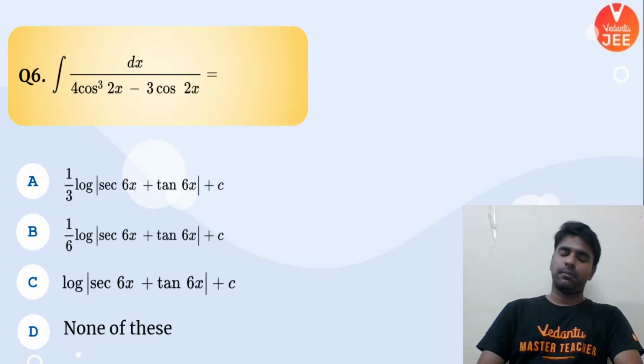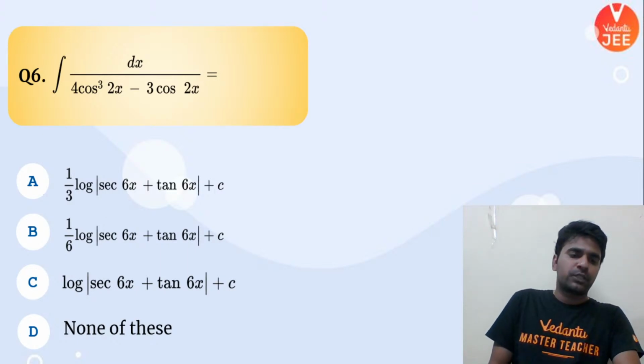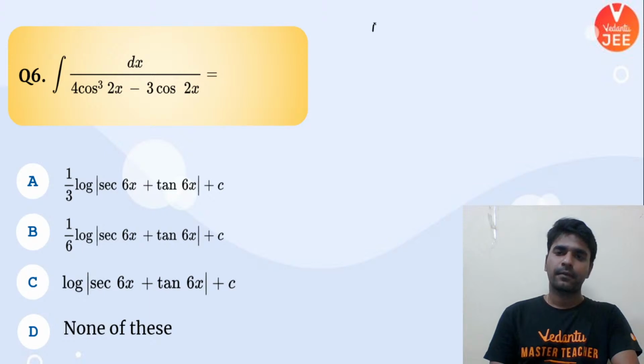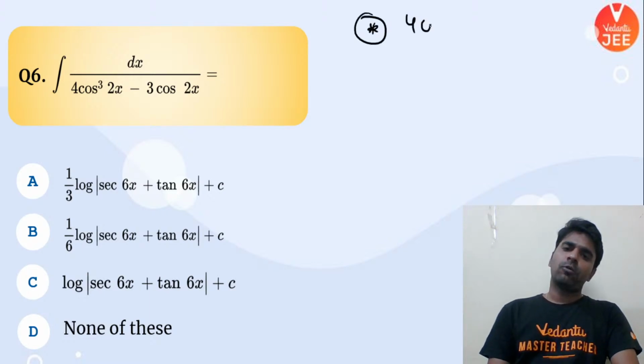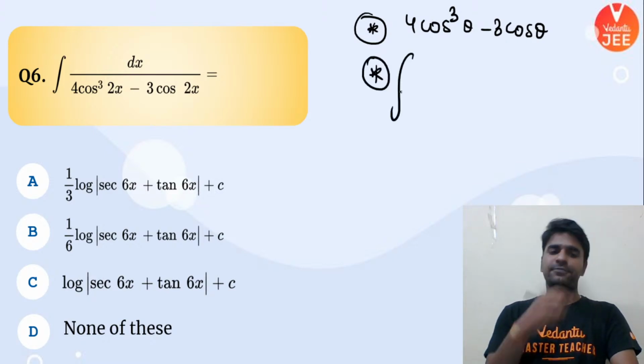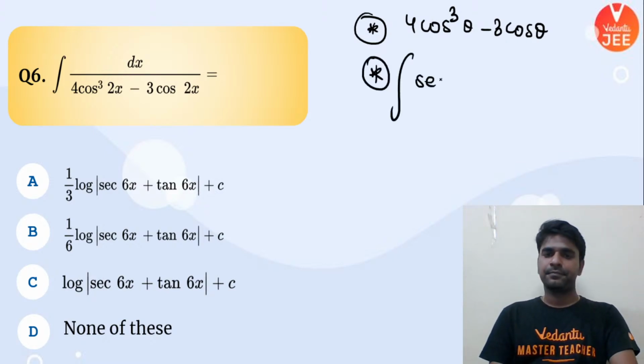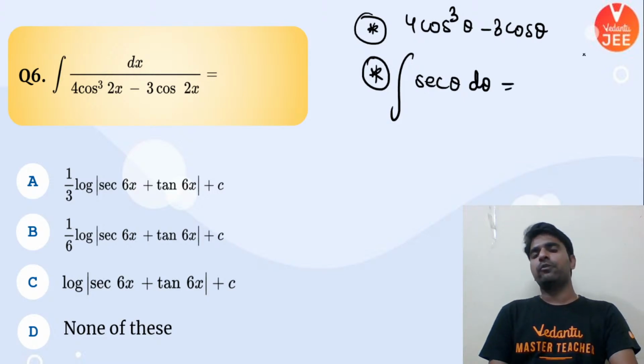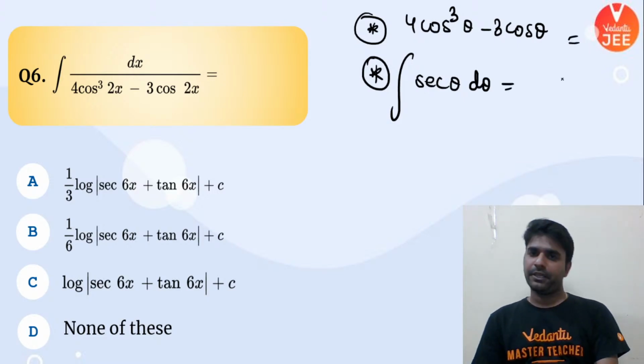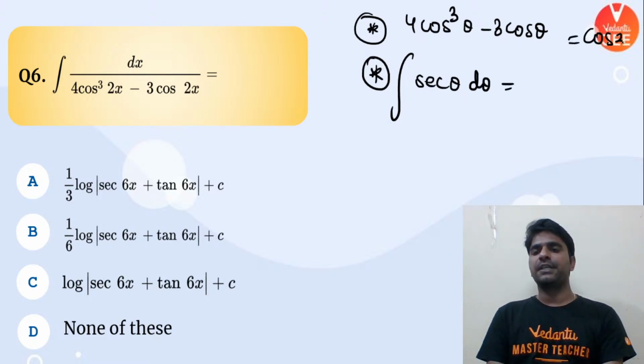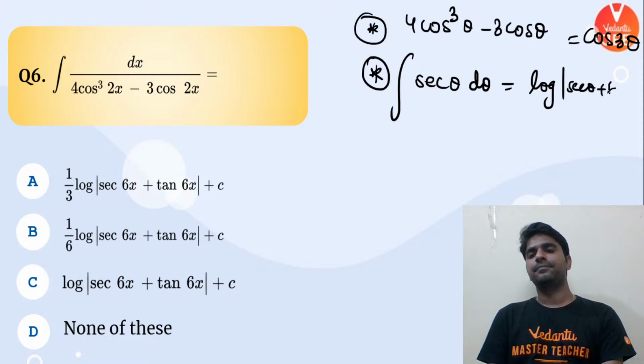Alright, let's do this problem. Before doing this problem, tell me two things. Do you know what is 4 cos cube theta minus 3 cos theta? Number 1. And number 2, what is the integration of sec theta d theta? If you know these two things, you will be able to solve this question comfortably. The first one is the formula for cos 3 theta, and for the second one, the formula is log of sec theta plus tan theta plus c.